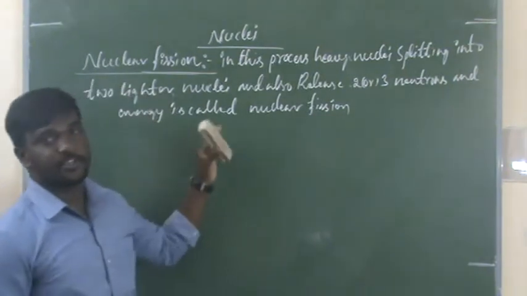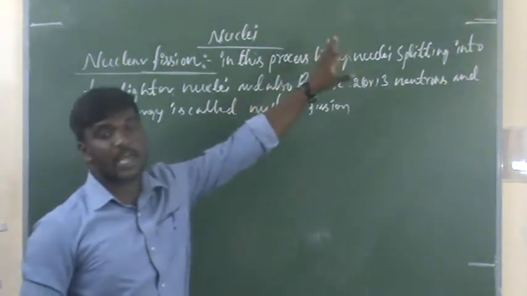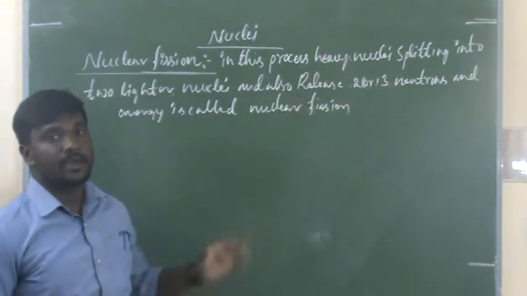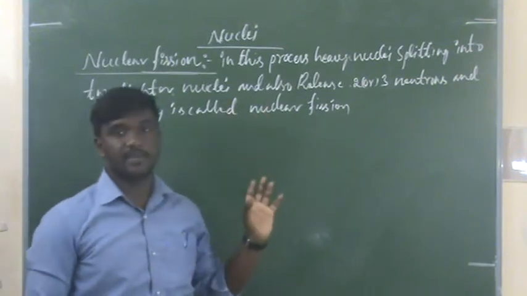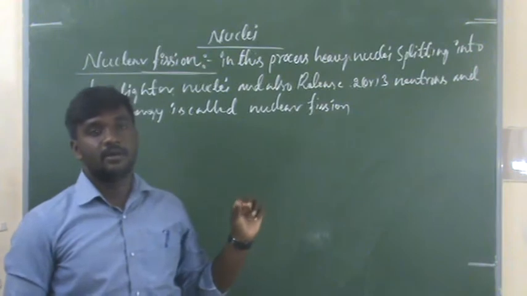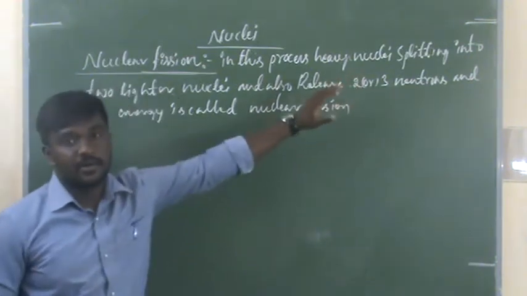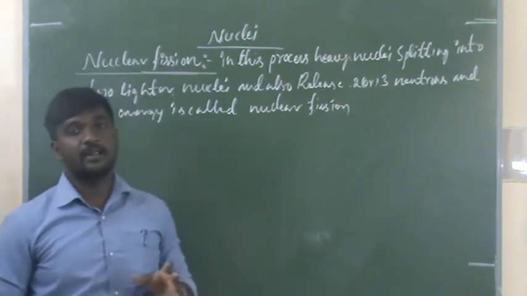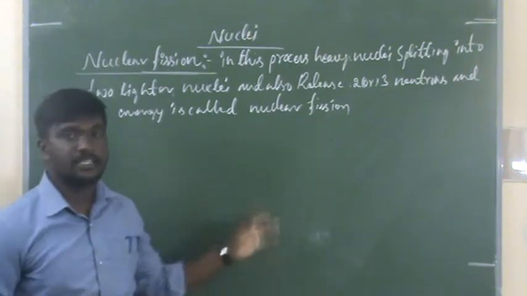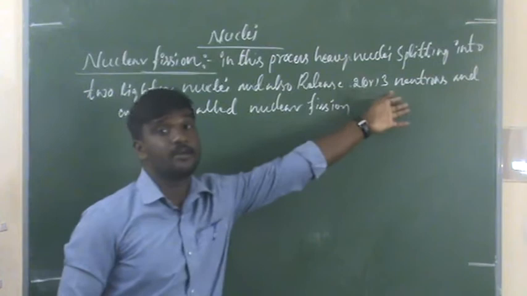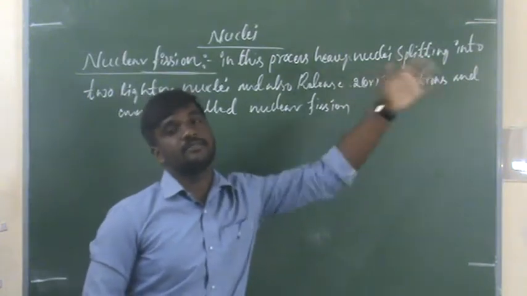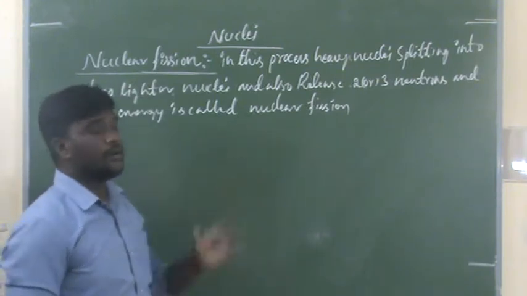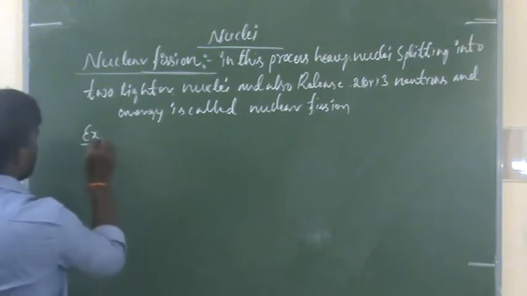According to the definition, in this process heavy nuclei means the atomic number is greater than 82. A heavy nucleus is splitting into two lighter nuclei along with three neutrons, and energy is released. This process is called nuclear fission. Let us look at an example of nuclear fission.